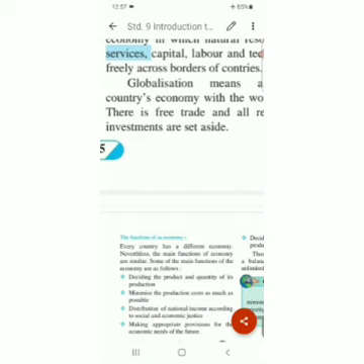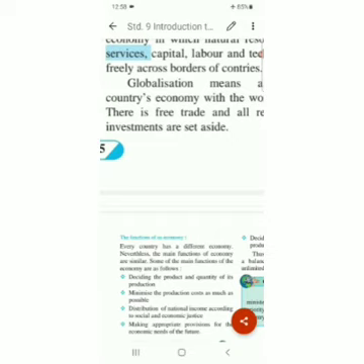Then distribution of national income according to social and economic justice. Whatever income is in the government's treasury, it's the government's income, but is it the government's income? It is the income from the pockets of the common people. Every person has contributed towards that income, and so this income should be distributed according to social and economic justice.